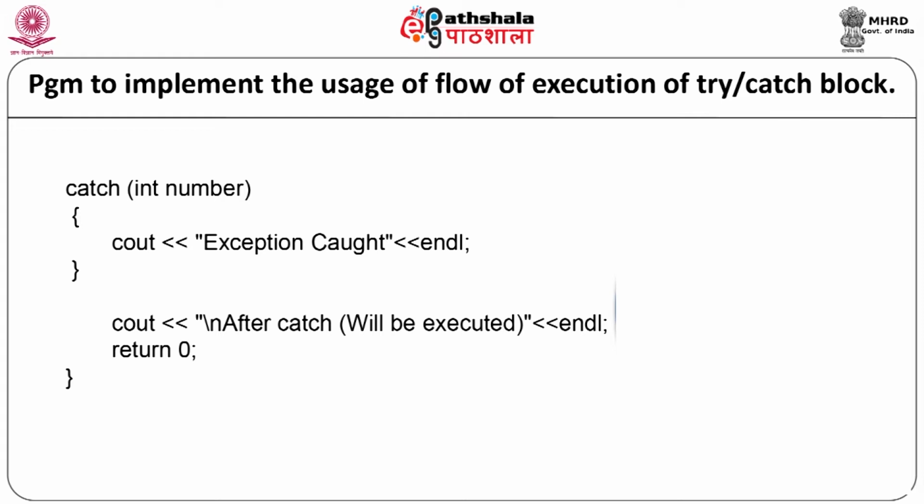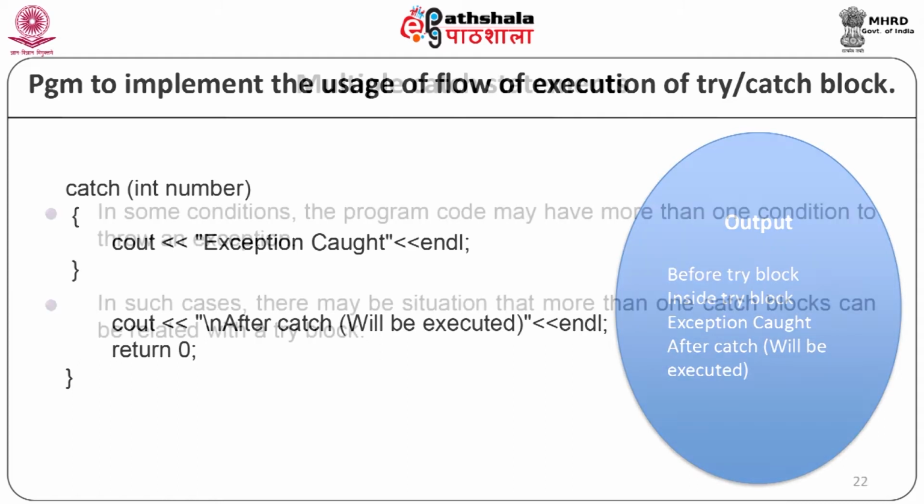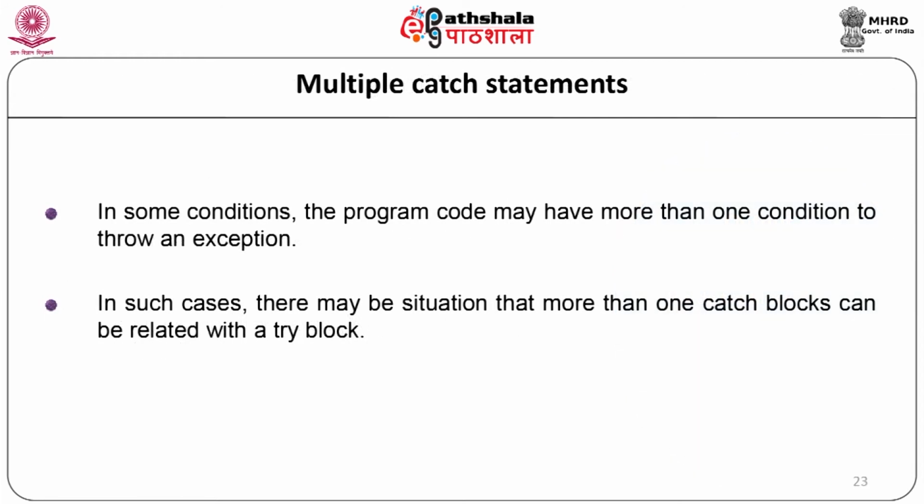Now, we will write inside the function cout "after catch" will be executed, endl, return 0, and our main function will end. When the above code is compiled and executed, it produces the result as before: the first message is "before try block", next "inside try block", and next "exception caught", and then "after catch" will be executed.